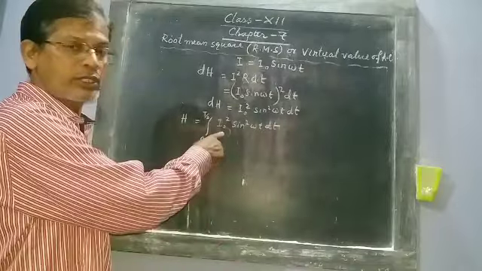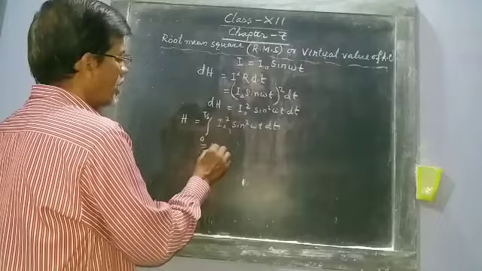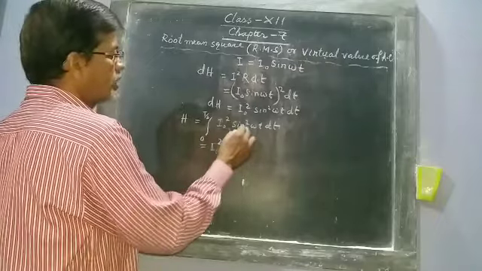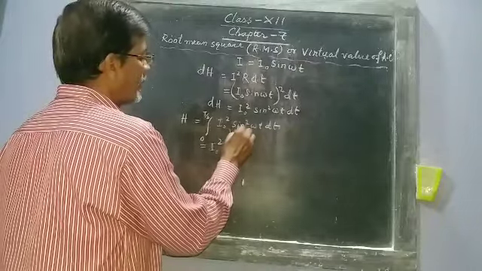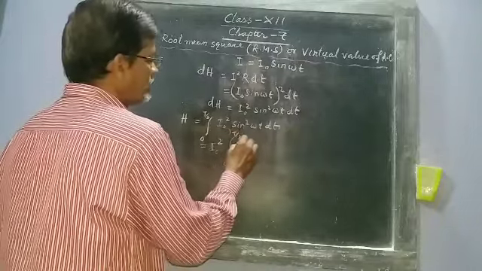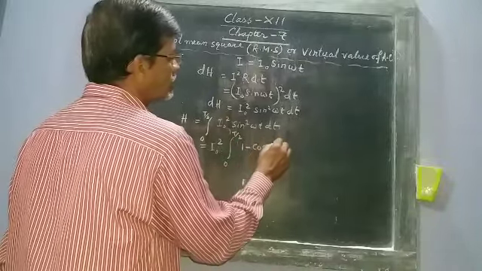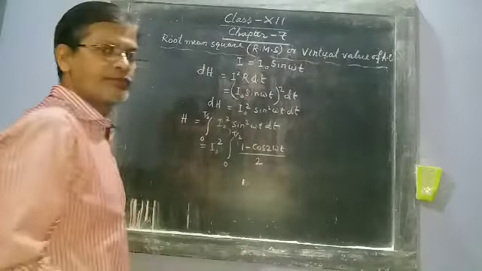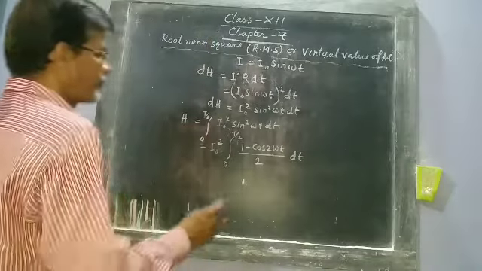I naught square is constant, so it comes out. By the trigonometric formula, sin square omega t equals (1 minus cos twice omega t) by 2.